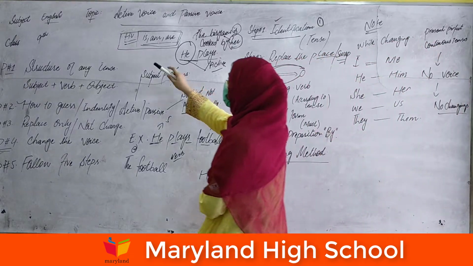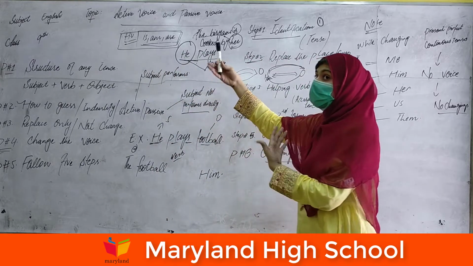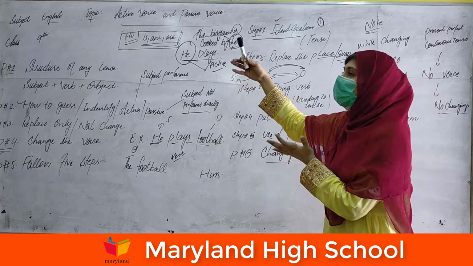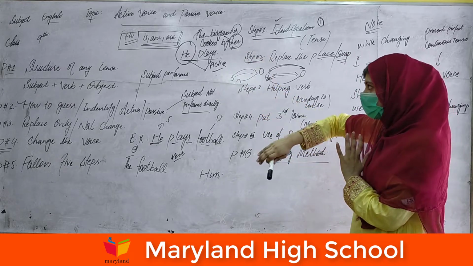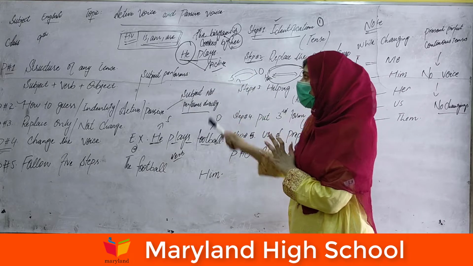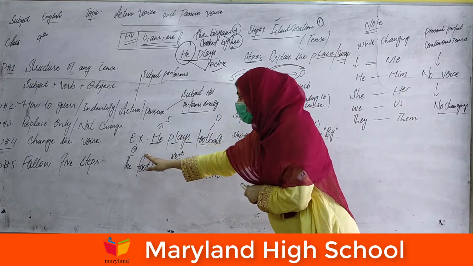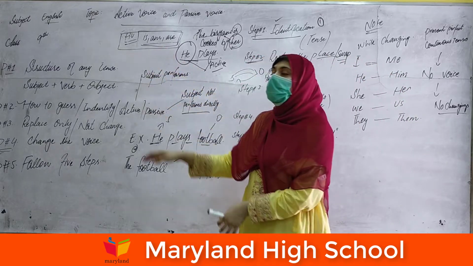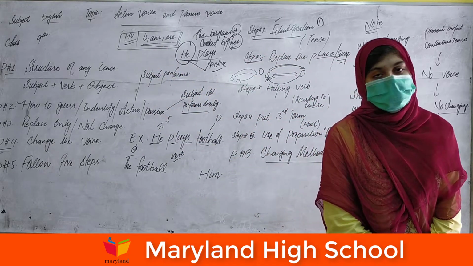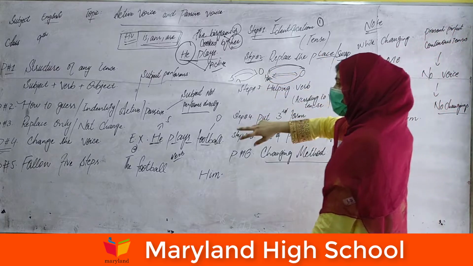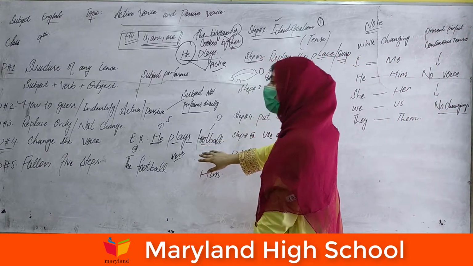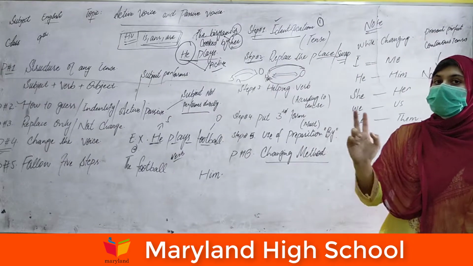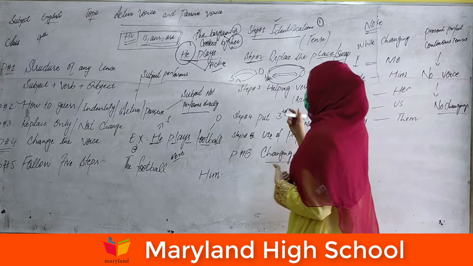So is, am, are are basically helping verbs for the conversion, to convert the active sentence into the passive sentence, and these helping verbs relate to the present indefinite tense. This one is a simple present indefinite tense, and these are also used for simple sentence making. So these helping verbs will be used in the present indefinite tense, active voice, just to change active into passive and passive into active. Okay, helping verb.